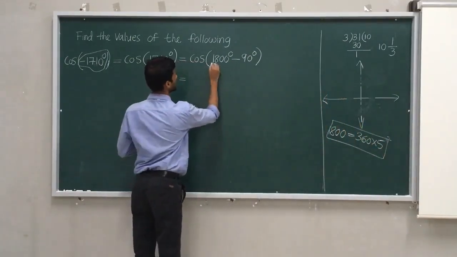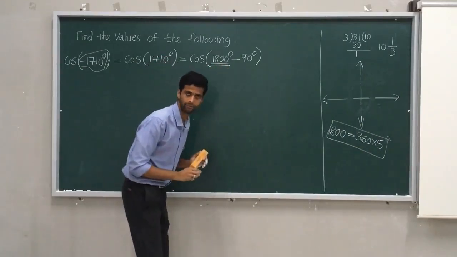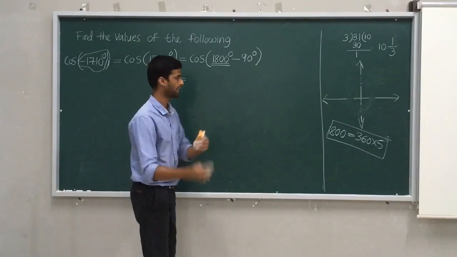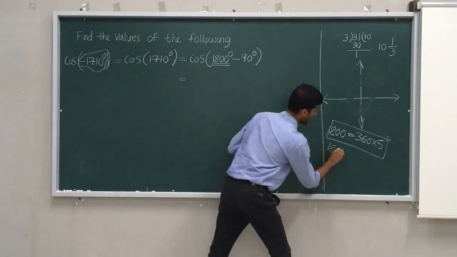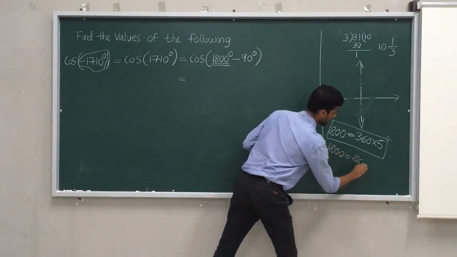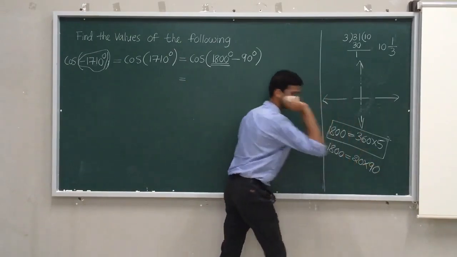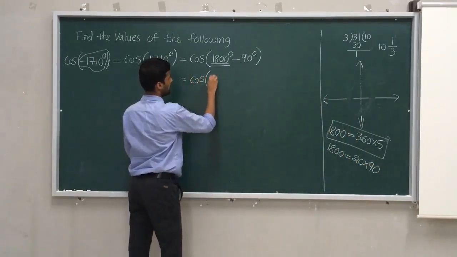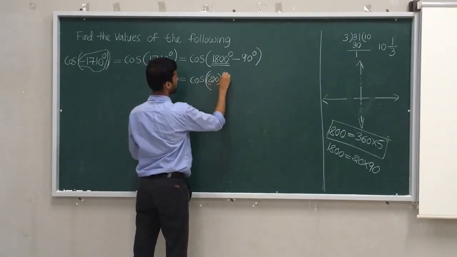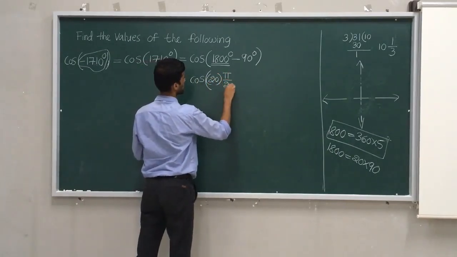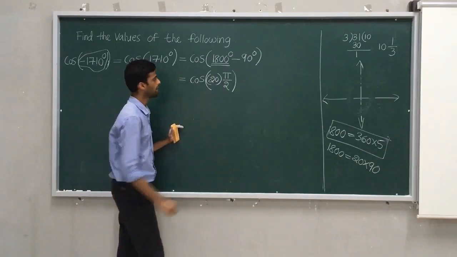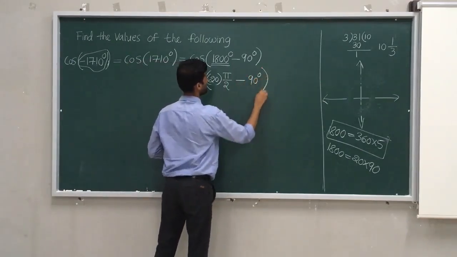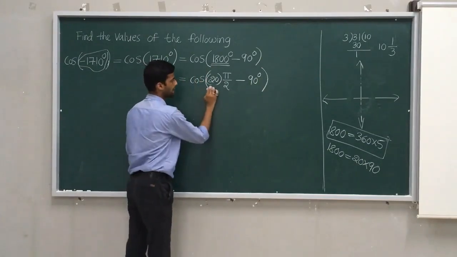Now let me express this 1800 in terms of 90 degree. I know that 1800 can be written as 20 times 90. Therefore, it is nothing but cos of 20 times pi by 2 minus 90 degree. 20 is even.